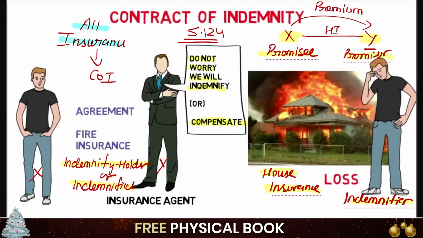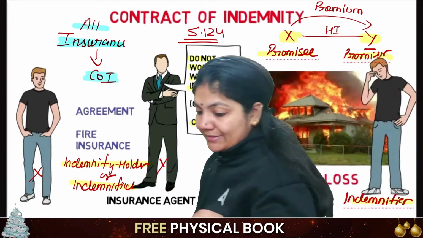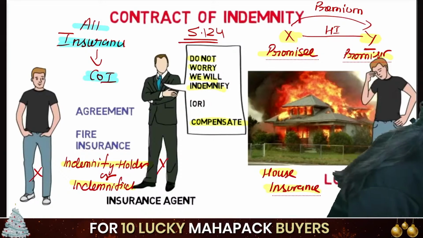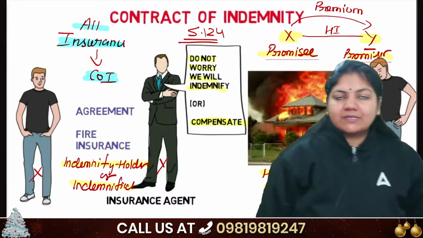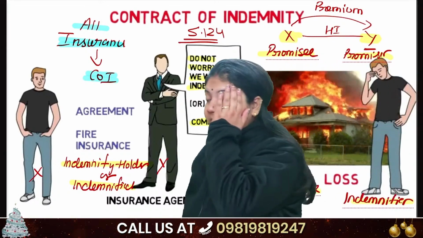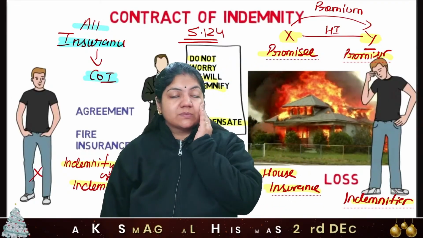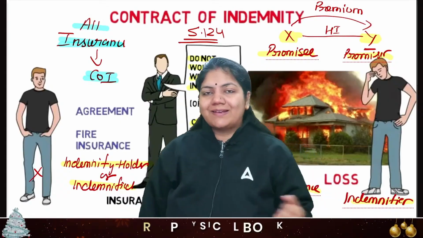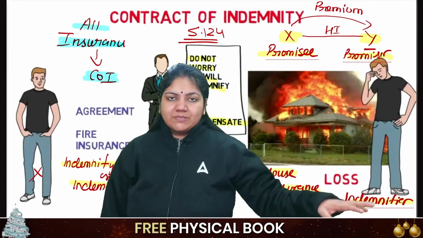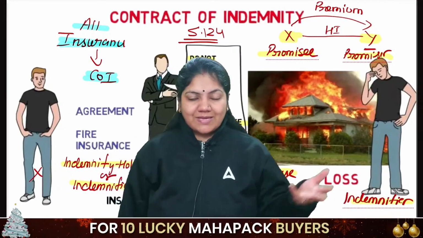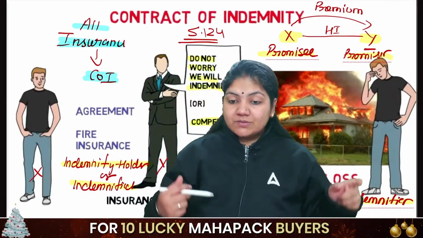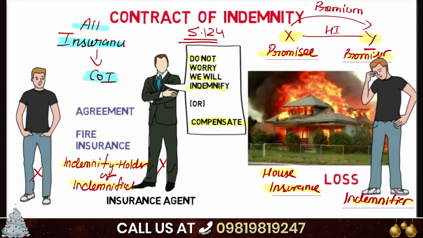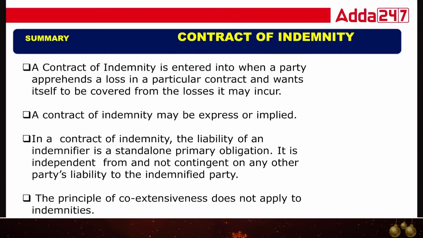In this case, when fire happens in the house, the company will pay. Similarly, suppose I have taken health insurance, car insurance, whatever. When I am admitted to the hospital, suppose I have taken 20 lakh health insurance for 1 year from Reliance company, and a 6 lakh cost comes, the company will pay that 6 lakh. This is called a contract of indemnity, class, a very simple concept. Now see what is given here.